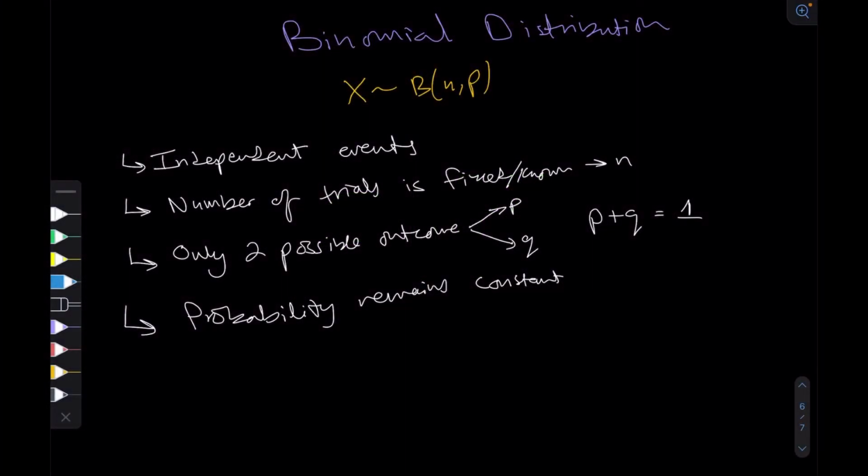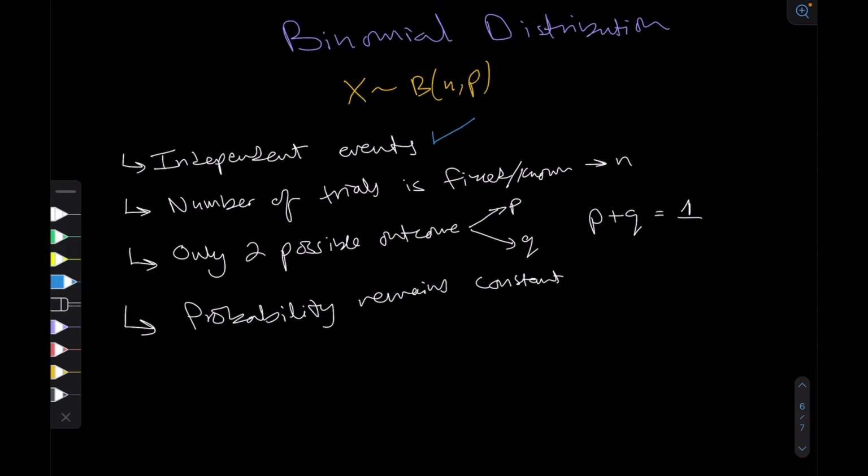Right, so let's talk about binomial distribution. In order for us to talk about binomial distribution, we must look at situations which fulfill certain features. In order for any distribution to be classified as a binomial, first of all, the events must be independent of each other. What this really means is that the occurrence of one event does not depend on the